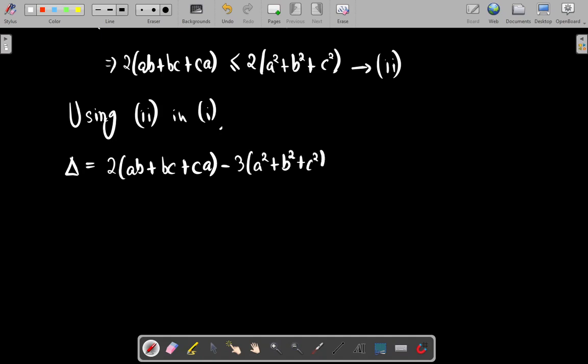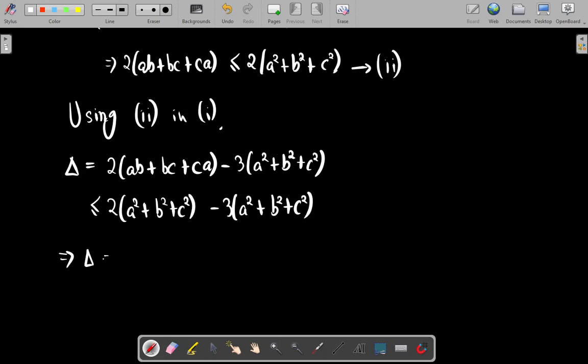Now 2 times (ab plus bc plus ca) is less than or equal to 2 times (a square plus b square plus c square), so if I substitute this, the relation changes from equal to less than or equal to, and this becomes 2 times (a square plus b square plus c square) minus 3 times (a square plus b square plus c square). On simplifying, this becomes negative times (a square plus b square plus c square).